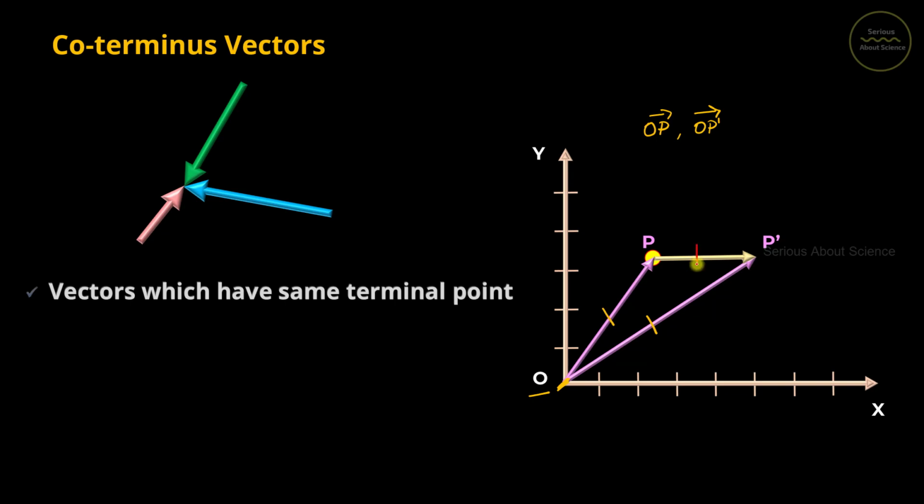Whereas if we consider the displacement vector PP dash and OP dash, they have the same terminal point at P dash. So we can say vector OP dash and vector PP dash are co-terminus vectors.